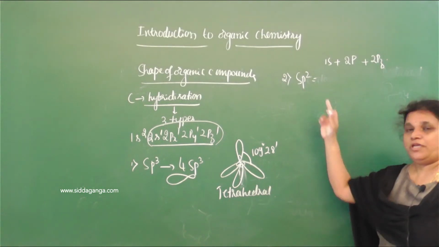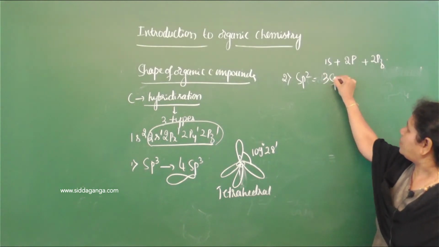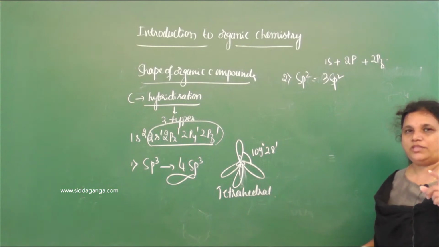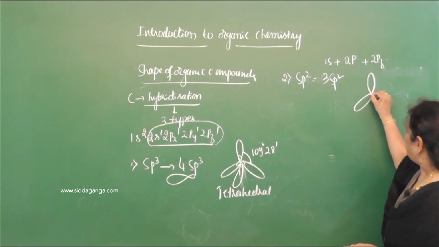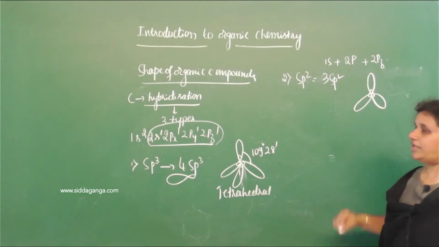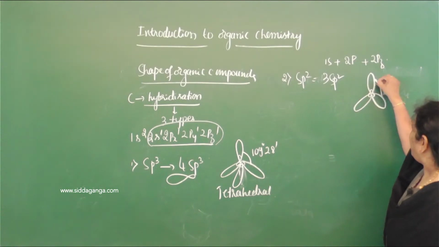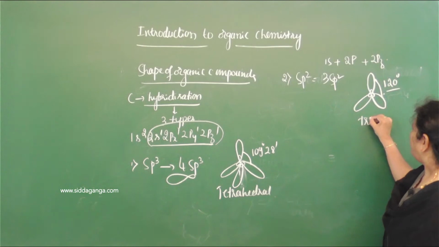So when carbon undergoes sp2 hybridization, it gives 3 sp2 hybrid orbitals. These 3 sp2 hybrid orbitals orient themselves to the three corners of a trigonal, and the bond angle is 120 degrees. It is fixed, and the geometry is trigonal planar.